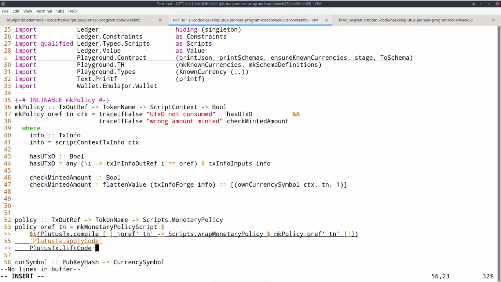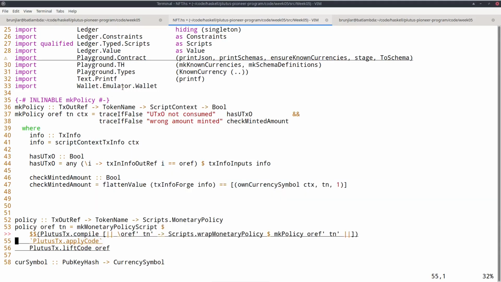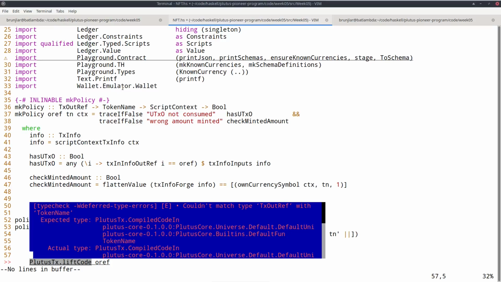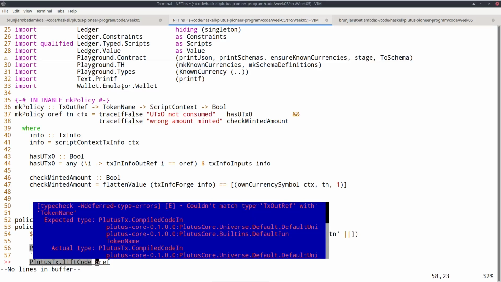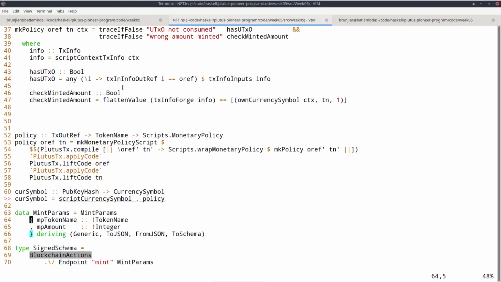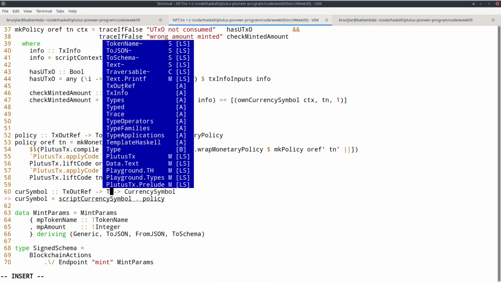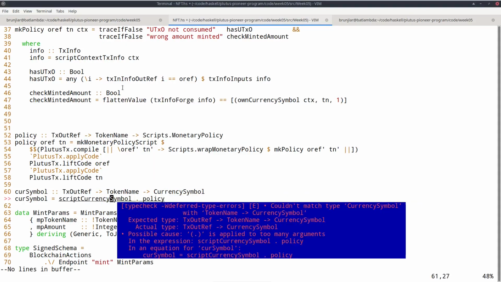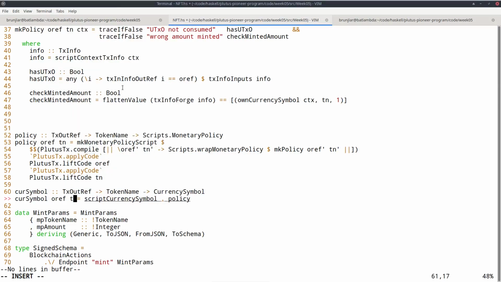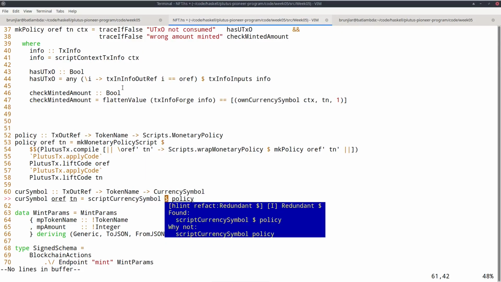I must lift the oref, and the result I must apply to the lifted token name. Now let's go on to the currency symbol. Same thing. I have two parameters now, txoutref and token name, oref and tn. And again, now it's easier to do it explicitly.